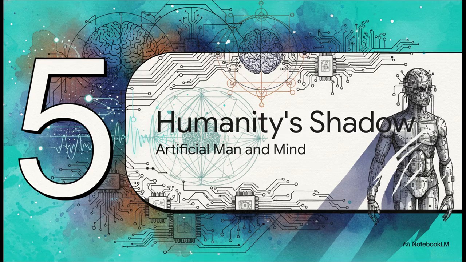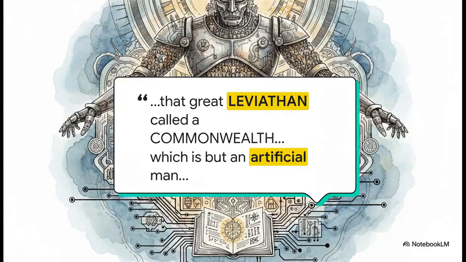building right now? If we go way back to the 17th century, Thomas Hobbes described the state as a leviathan, an artificial man. He saw our collective social structures as this bigger, more powerful entity that we ourselves built. That's a key idea here. We build artificial systems, and they tend to take on a life of their own.